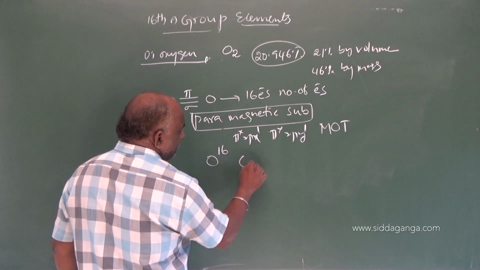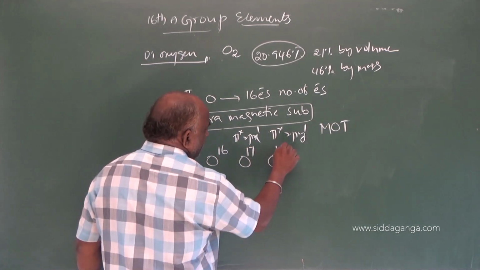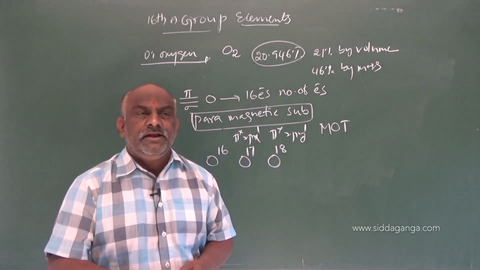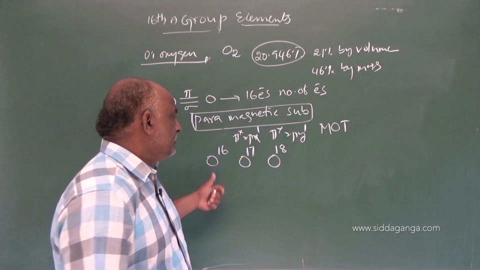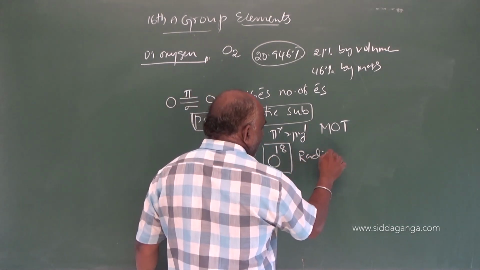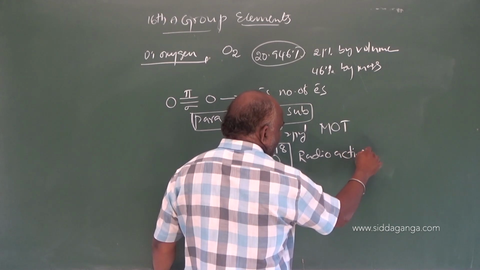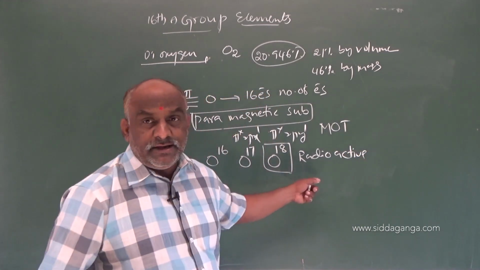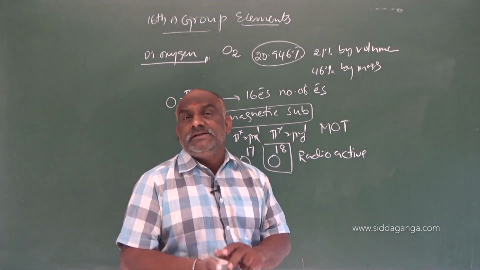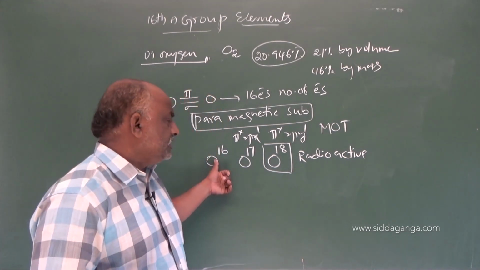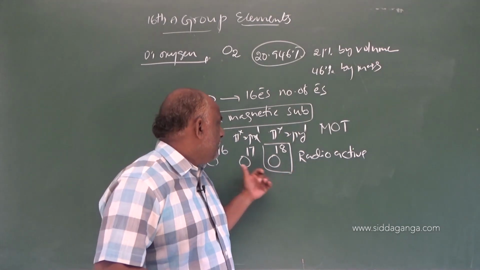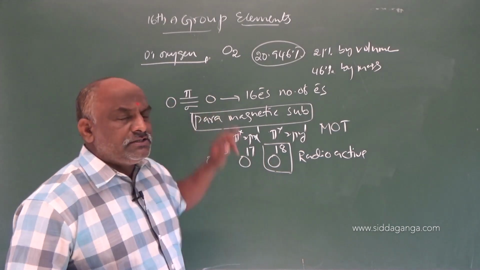And this oxygen is available in 3 isotopes: O16, O17, and O18. Majority is O16, and O18 is said to be a radioactive isotope. O16 is 99 percent of oxygen, available in the form of the O16 isotope only. O18 is a radioactive isotope.